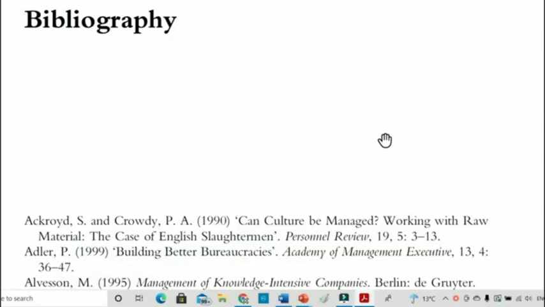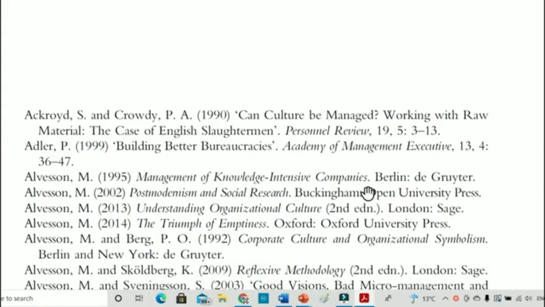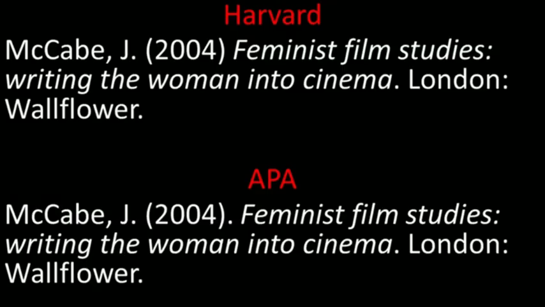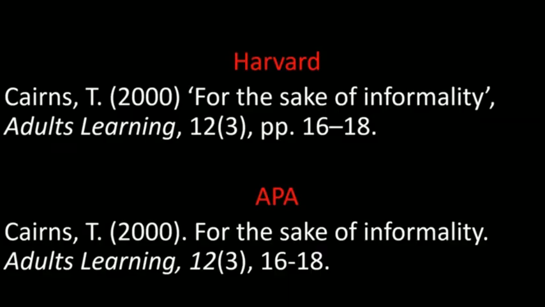There are two matters to consider when writing the full reference of your sources. First, you must list the full reference of your sources in alphabetical order. Second, the full reference has a specific format for each source. For example, if your source is a single issue book, your full reference will look like this. If your source is a journal article, your full reference will look like this. If you want to see more types of formatting, please refer to the APA and Harvard referencing guides just below this video. These guides will show you how to format full references in line with the source that you use.